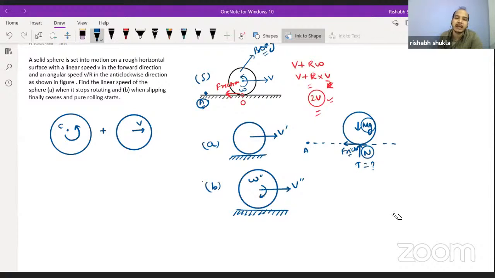I have told you that when the body is in pure rotation, then independent of the observer, the angular momentum will be IC into omega. Here IC will be 2/5 mr squared, because they have provided it to be a solid sphere, into omega.